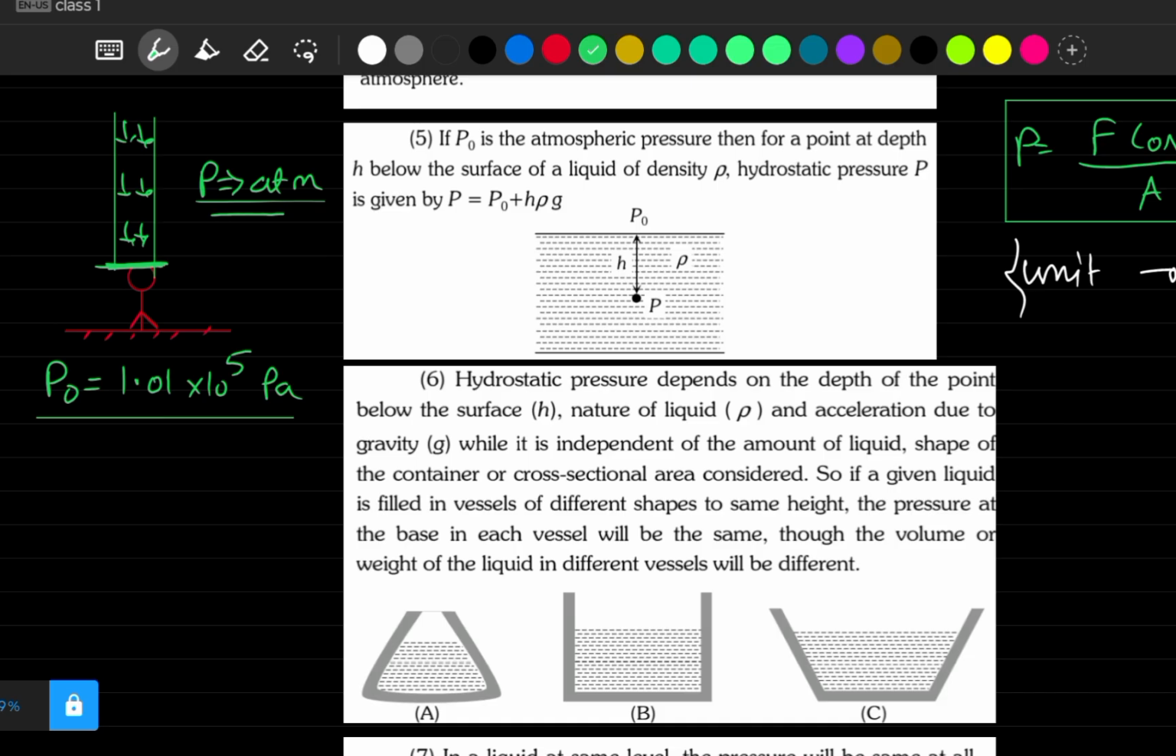Now, what if you want to calculate the total pressure inside this setup? Let's say this is a lake.